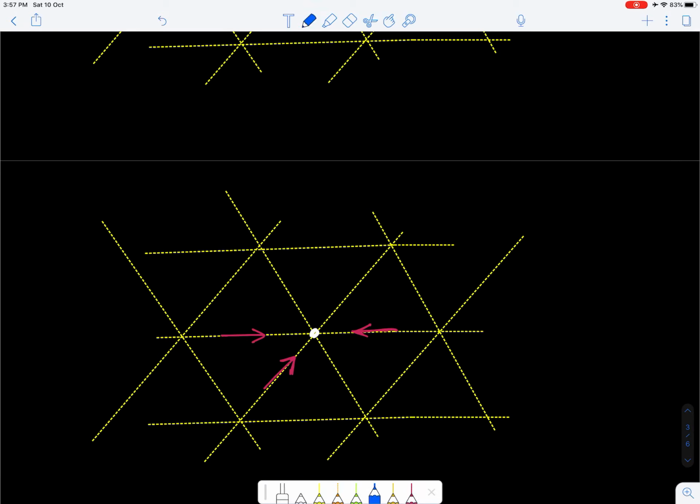Here the resolution could be that one moves along this after the collision, and the other two move along equal and opposite directions, in which case again the net mass and net momentum are conserved. So what I wanted to show you is that net mass and momentum are conserved.